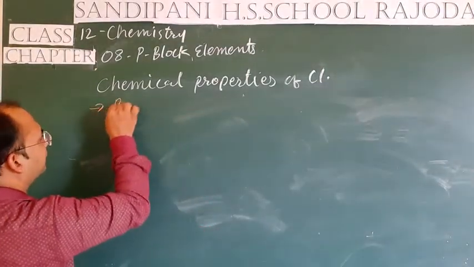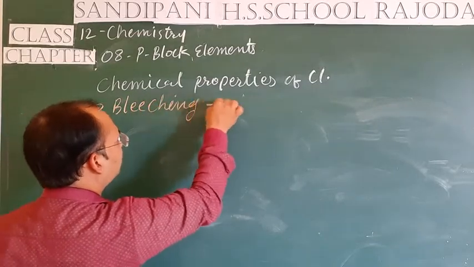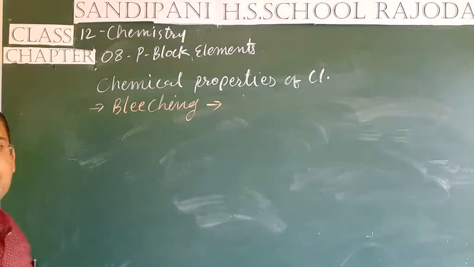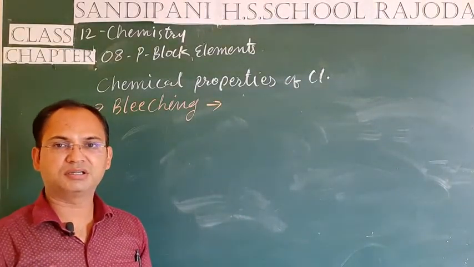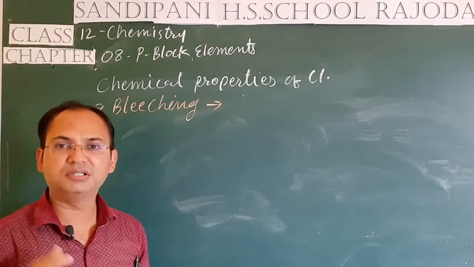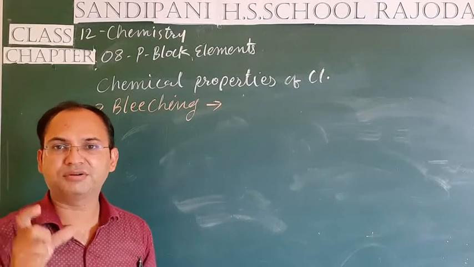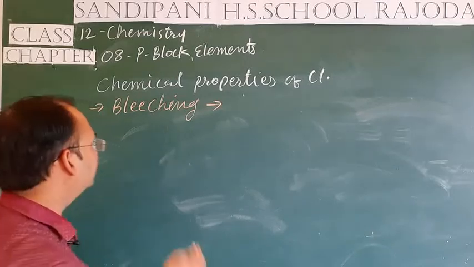Next property is bleaching of substances. When we see its reaction, first of all the chlorine combines with water to produce nascent oxygen, that is, an oxygen atom. Let's see how.